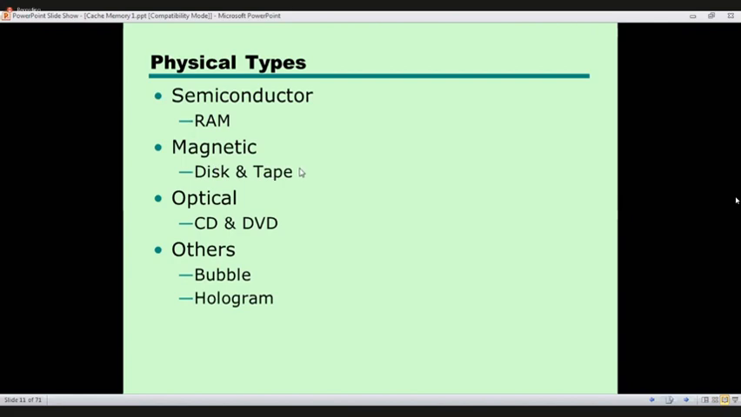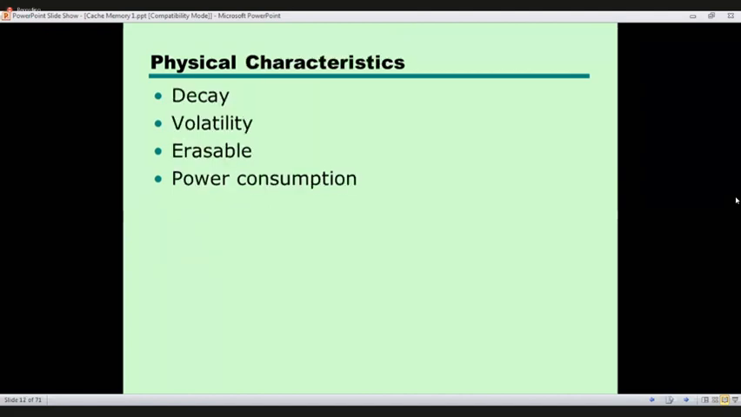Right? And the physical memory types: semiconductor, an example is RAM; magnetic disk and tapes are also there; optical disks, CD and DVD; and hologram and bubble memory. Physical characteristics of the memory are decay, volatility, erasability, and power consumption. Decay means with time the data will get lost.